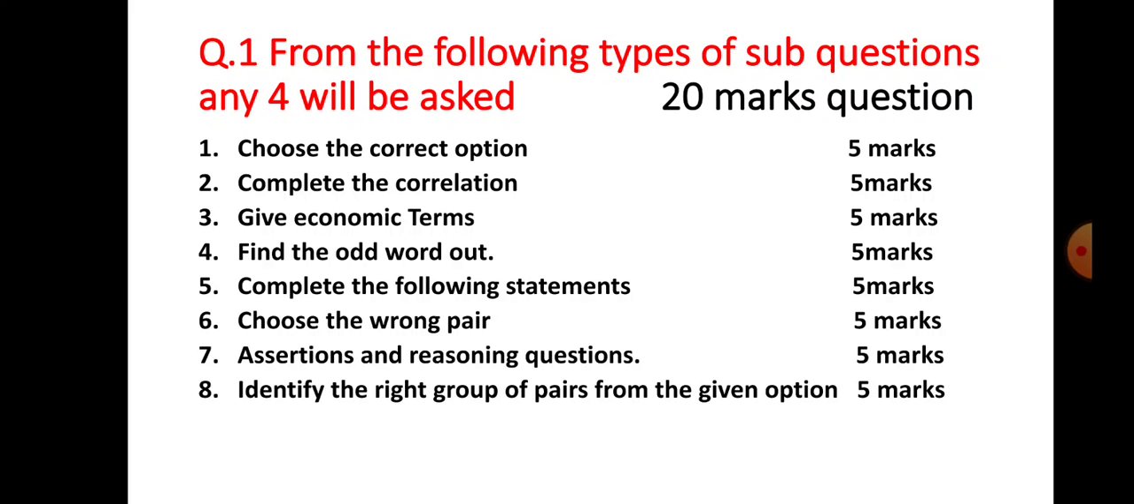Number 1 is choose the correct option, 5 marks. Number 2, complete the correlation, 5 marks. Number 3, give economic terms, 5 marks. Number 4, find the odd word out, 5 marks. Number 5, complete the following statements, 5 marks. Number 6, choose the wrong pair, 5 marks. Number 7, assertions and reasoning questions, 5 marks. And number 8, identify the right group of pairs from the given options, 5 marks. From these types, any 4 will be asked by the board. So question number 1 carries 20 marks.